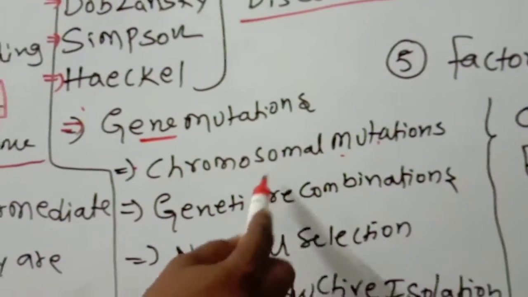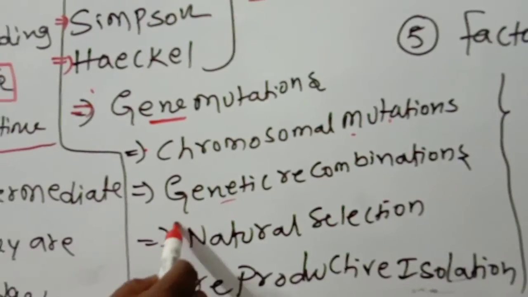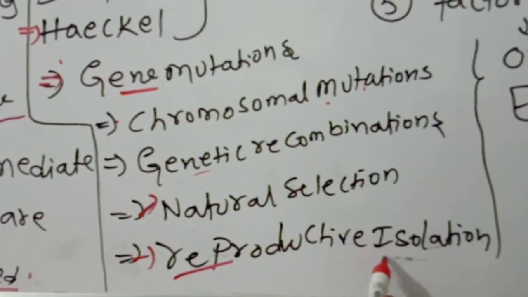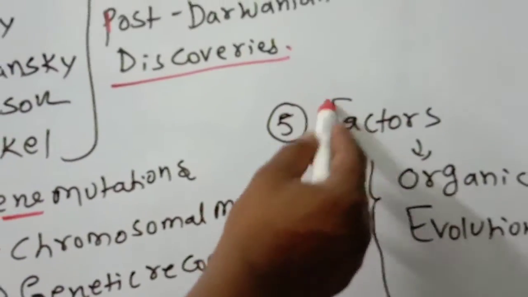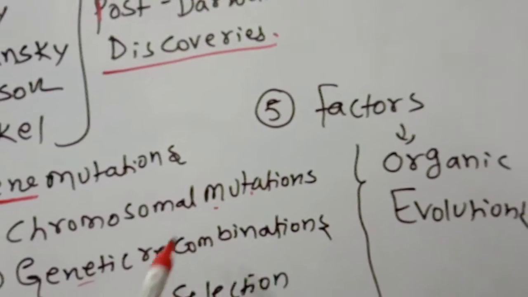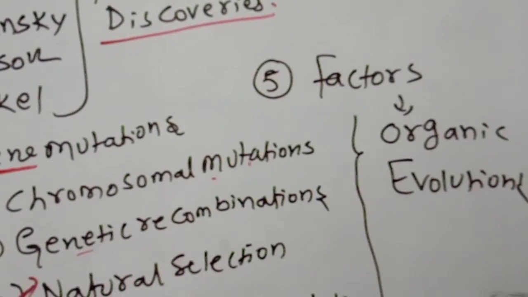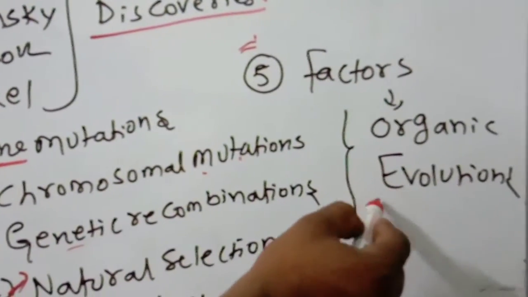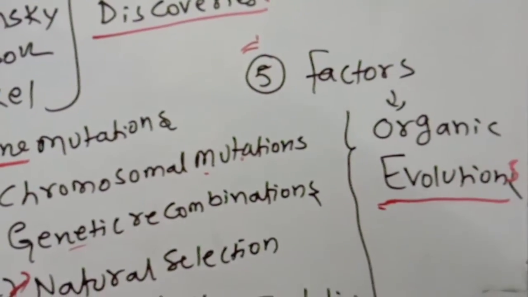The combining of a variety of genes is called genetic recombination. Nature selects the new species reproductively. The one with good reproductive capacity will be separated and will produce a new one. These are gene mutations, chromosomal mutations, genetic recombinations, natural selection, and reproductive isolation. These are the five factors for what is called organic evolution.